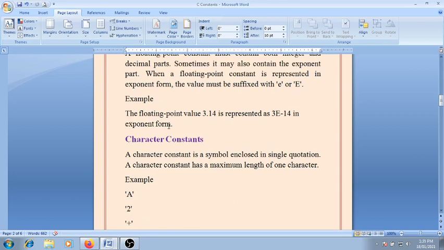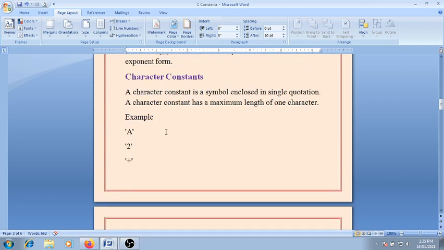Now the next and third type is a character constant. A character constant is a symbol enclosed in single quotation marks. Note that a simple character constant contains a single character enclosed within a pair of single quotation marks. A character constant has a maximum length of one character.